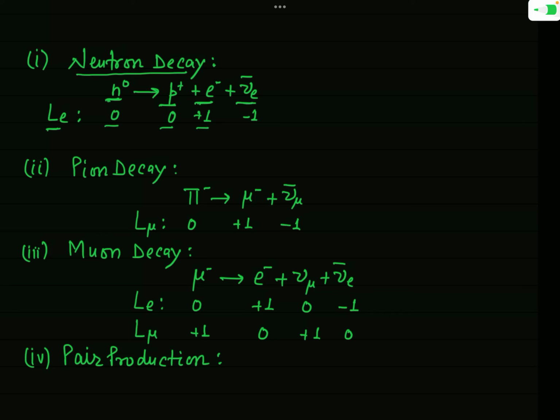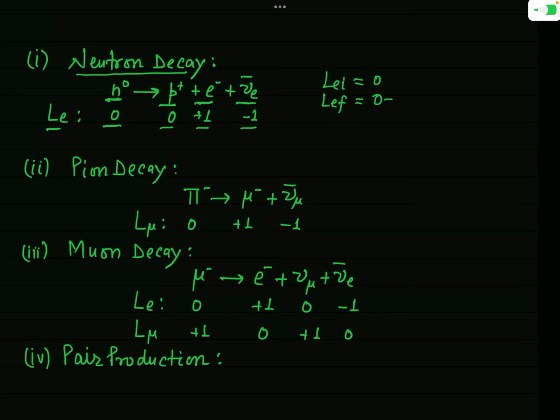and this nu e bar is the anti-neutrino corresponding to the electron, and you have seen just now that for the anti-neutrino corresponding to electron, the lepton number Le is -1. So I have written here the lepton number for the particles existing in this process. Now let us see that before the process, the total lepton number LEI, I meaning initial, was simply equal to 0. And when we write the value of total Le after the process, that is LEF, what is this?